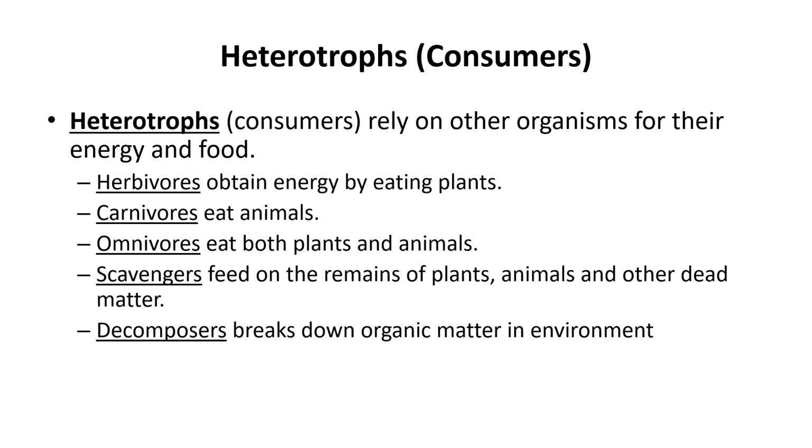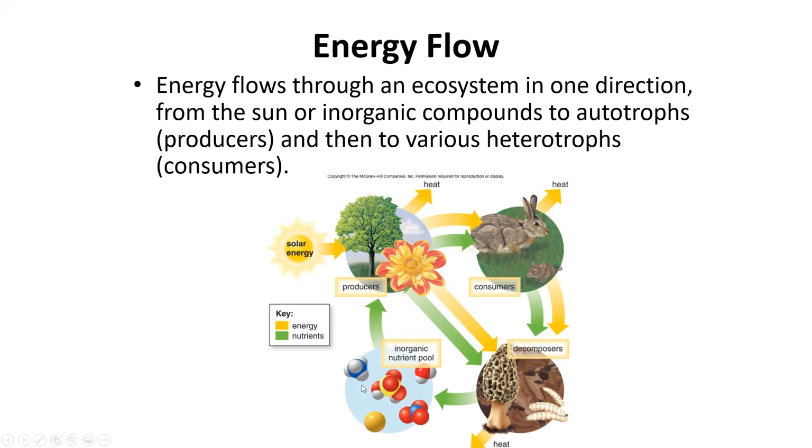Omnivores tend to eat both plants and animals. Scientists usually can identify omnivores, again, by looking at teeth. Omnivores tend to have canine teeth, or sharp teeth towards the front for ripping and tearing, and tend to have flat teeth towards the back for grinding and chewing. We have scavengers that feed on the remains of plants and animals and other dead matter. And then finally, in an ecosystem we have something called decomposers. These help to break down organic matter that is found in our environment.